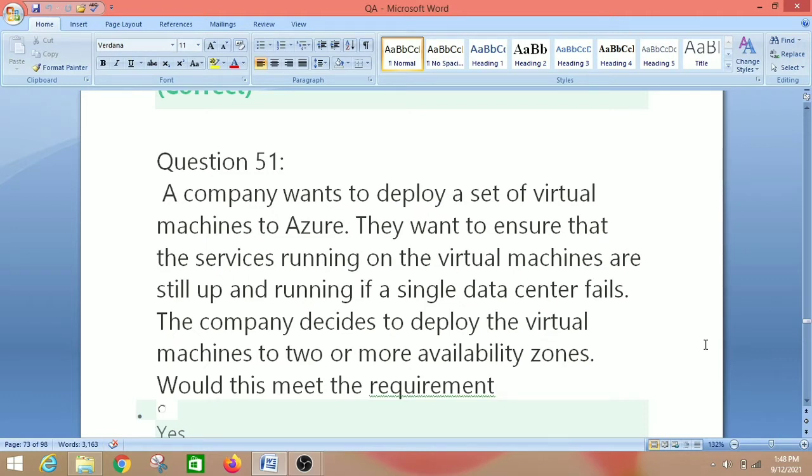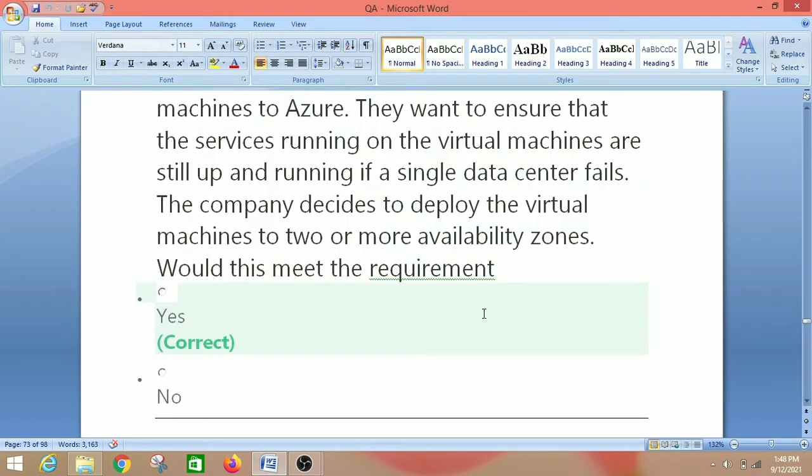A company wants to deploy a set of virtual machines to Azure. They want to ensure that the services running on the virtual machines are still up and running if a single data center fails. The company decides to deploy the virtual machines to two or more availability zones. Would this meet the requirement? So we have two options, yes or no.